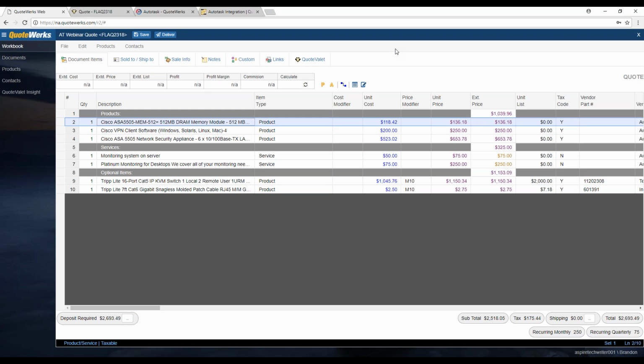Just like in QuoteWerks Desktop, you can't have the same document open in two spots. So you can't have a document open in QuoteWerks Web and also QuoteWerks Desktop. It'll only let you open a read-only copy so you can view it, but you won't be able to make changes to it. So just keep that in mind, and get in the habit of making sure you close out of it first if you're going to open this document in QuoteWerks Desktop, or if you're in QuoteWerks Desktop and going to open QuoteWerks Web.